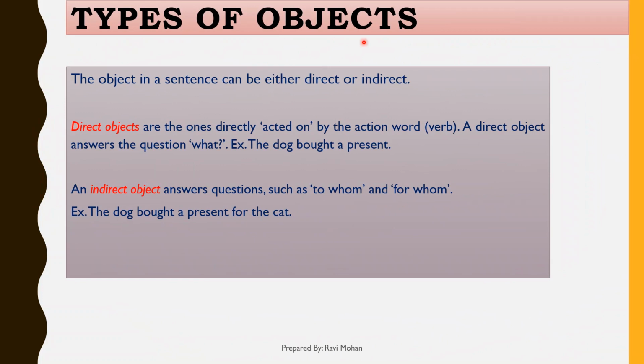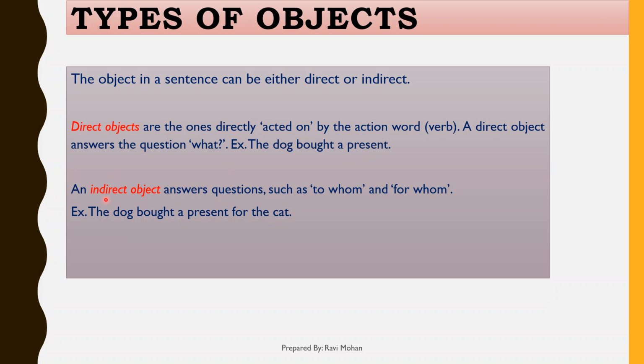Next is types of objects. There are 2 types of objects, direct and indirect. A sentence may have either a direct object or an indirect object. Direct objects are the ones directly acted on by the action word. A direct object answers the question what. For example, the dog bought a present. This sentence uses a direct object to tell what the subject bought, that is a present.